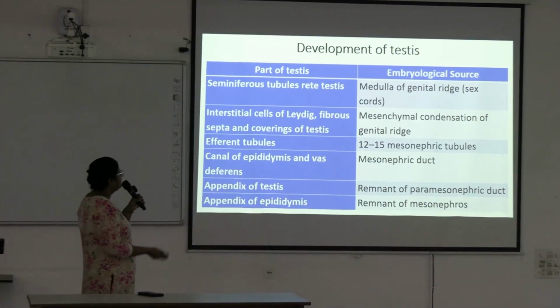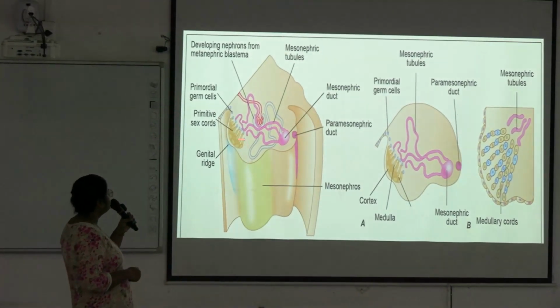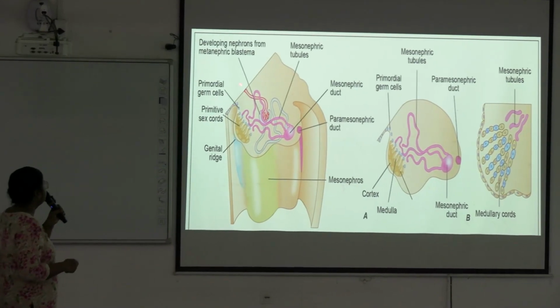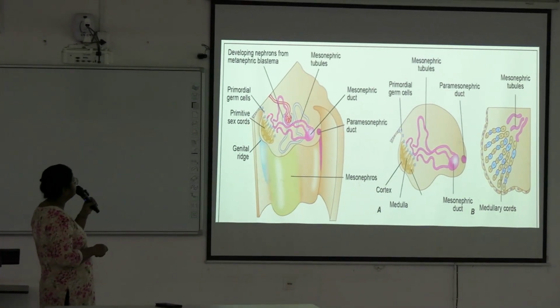So this is the development. You can see primordial germ cells are migrating from the yolk sac. Here within the genital ridge, primitive sex cords are forming like this. These germ cells are included within the primitive sex cords and gradually develop the testis. And these are the ductal systems.